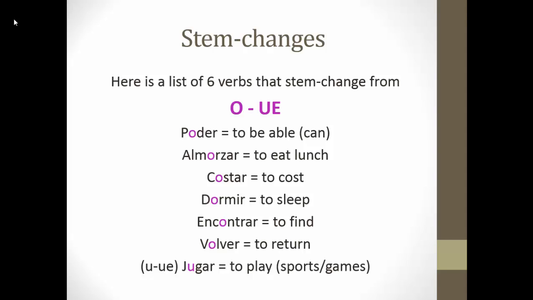Now there's one more I've included. Jugar is considered a stem changing verb that falls into this category as well. The only problem here is that there is no O in the infinitive. So there's no O in jugar. It is a U. However, this verb will change from U to UE in all forms except nosotros, just like these verbs here. So remember that jugar means to play, specifically sports or games. So pause the video at this time and fill out part B of your note guide.